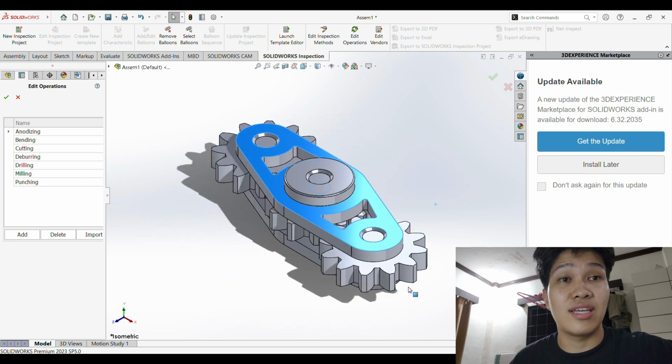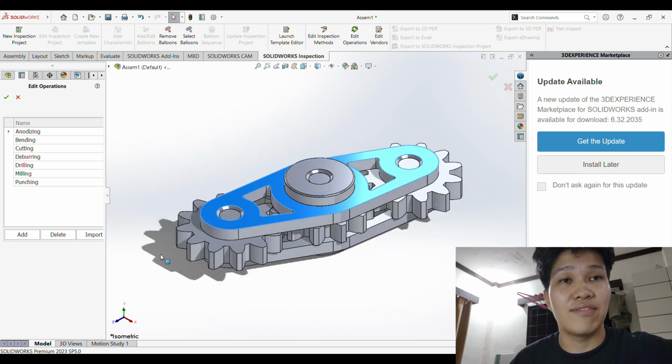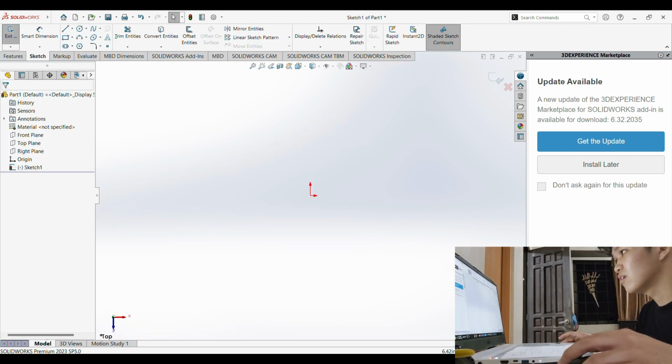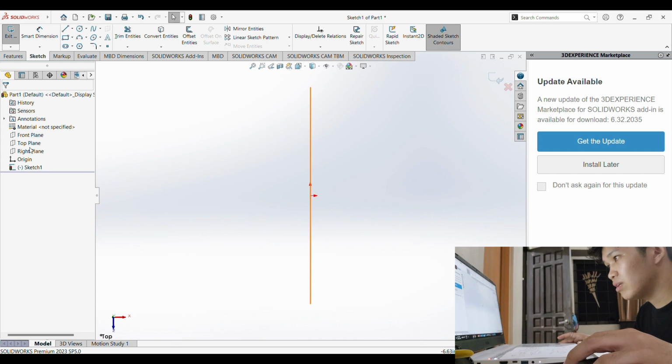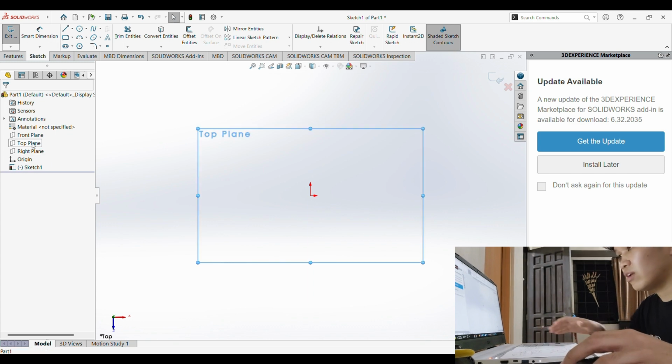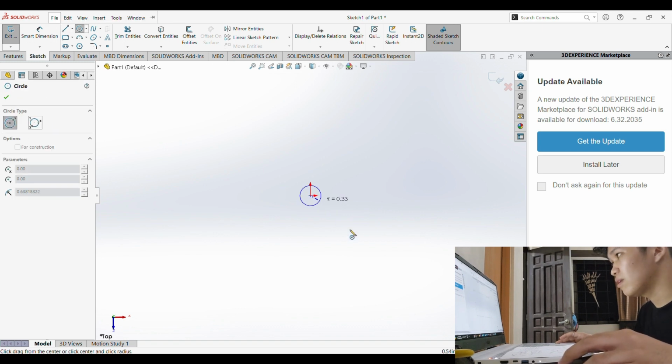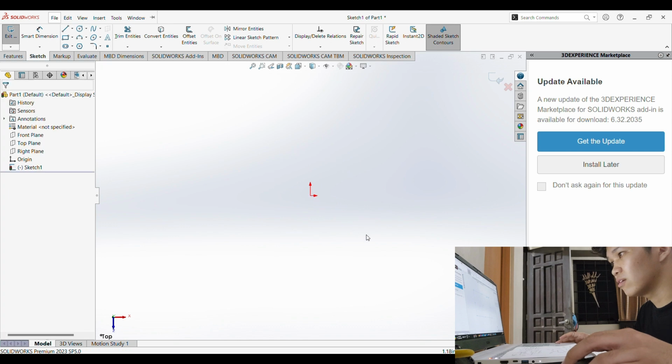So let us get started in making this fidget spinner. First, we'll need 4 circles. So we'll add a circle on the top plane. And just so you know, I forgot to make it MMGS. So there we go, we made it on this. Then select top plane, then circle.